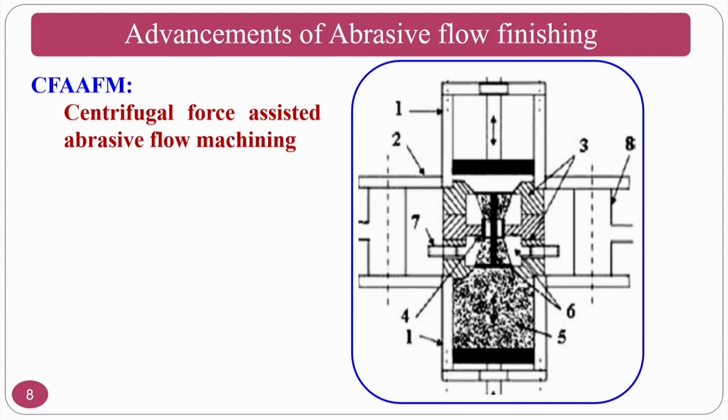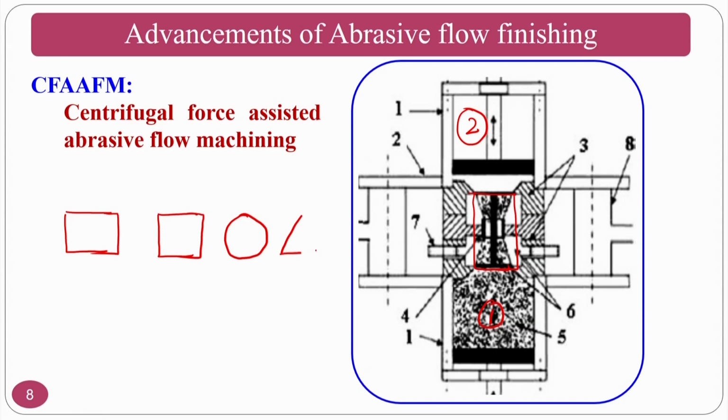In this work the authors send the medium from cylinder 1 to cylinder 2. In between they have a mandrel at the center. They have chosen a variety of mandrels, such as rectangle type, square type, circular type and triangular type. This is done at IIT Roorkee by Professor H.S. Chan and his group. So what they are choosing is different mandrels, and these are rotated.